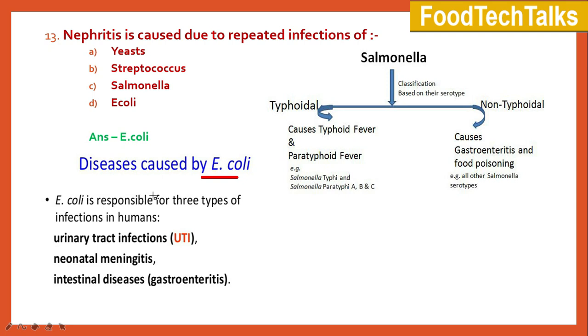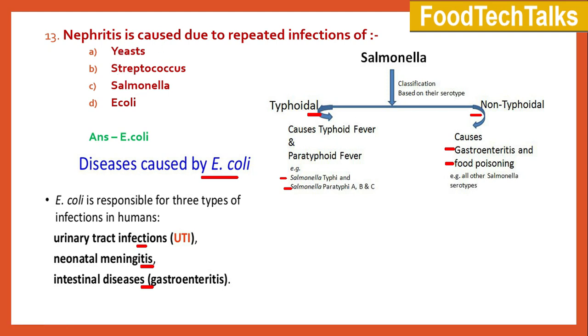coli includes urinary tract infections, neonatal meningitis, and gastroenteritis. The diseases caused by Salmonella can be grouped into two: typhoidal and non-typhoidal. The typhoidal diseases include typhoid fever and paratyphoid fever, which is caused by Salmonella typhi and Salmonella paratyphi respectively. The non-typhoidal diseases include gastroenteritis and food poisoning, which is commonly known as salmonellosis. When we talk about streptococcus, the streptococcus mainly causes skin infections.